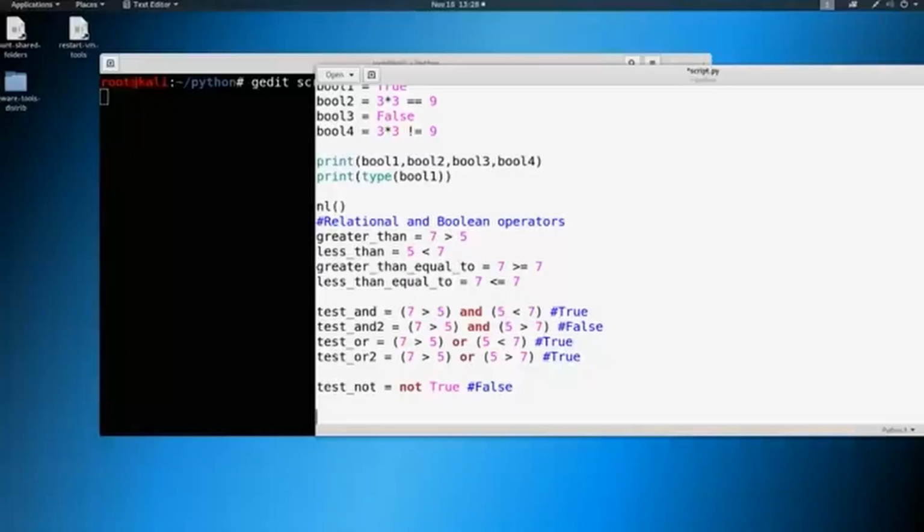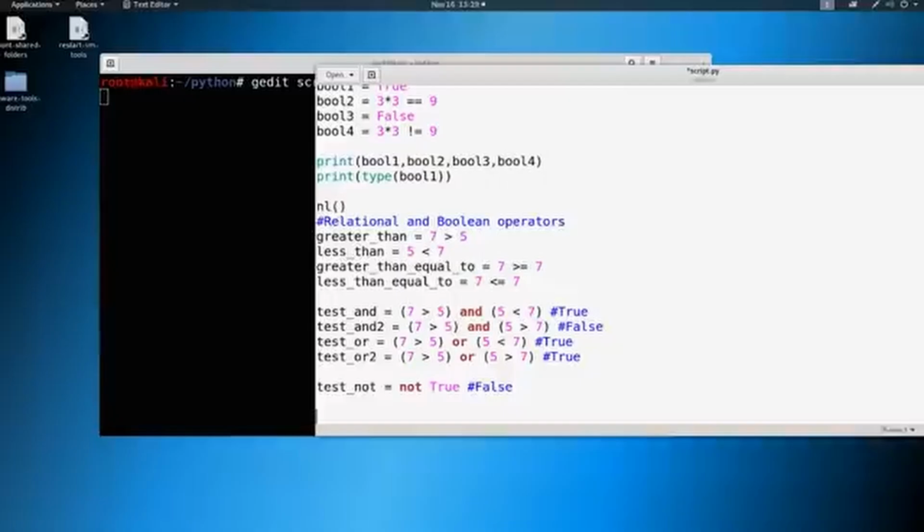Now we're moving on to conditional statements. Now, you could think of conditional statements as an if-else scenario. For example, if you go to the store and you want to purchase a drink, and the drink costs $2. Well, if you have $2, you're going to be able to purchase that drink. If you don't have $2, then you won't be able to purchase that drink. That is a condition. So the condition there is based on the amount of money you have.